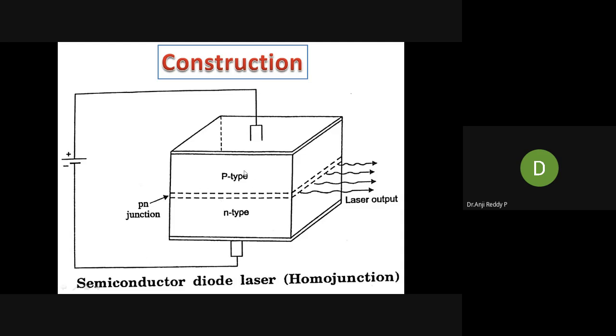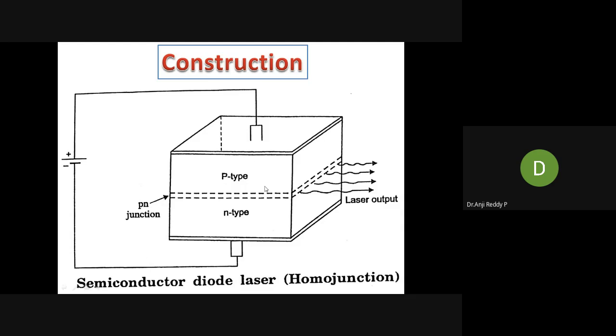When it bounces forth and back, it stimulates more electrons and holes to recombine. Then automatically the intensity of the light will increase. The main purpose of the polishing is to increase the stimulation, that is, to increase the number of recombinations.